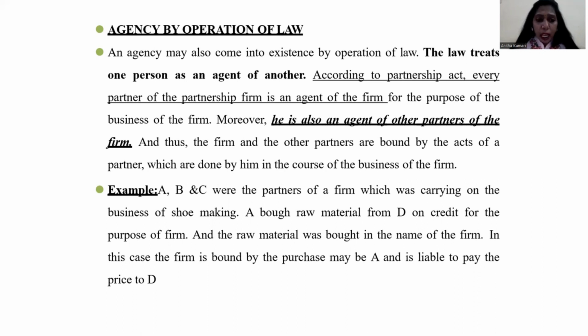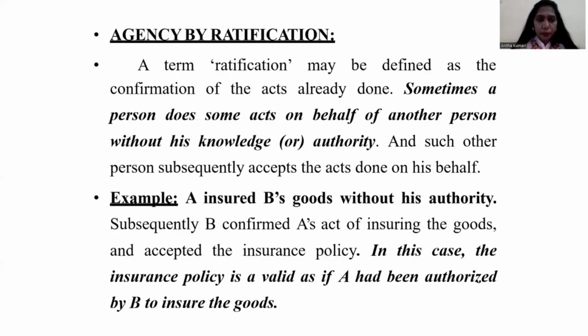The partners in the company make sure that whatever activities they are doing, they communicate to the other partners. Why? Because he should not escape, and he should not take any kind of personal credit in the company's name. That is called an agency by operation of law. Even though the agency is created based on a partnership, each and every person is responsible for it.